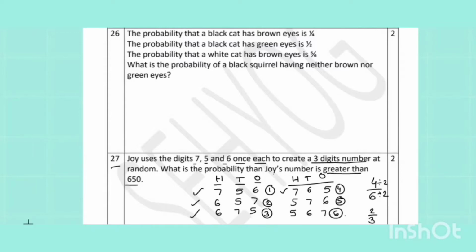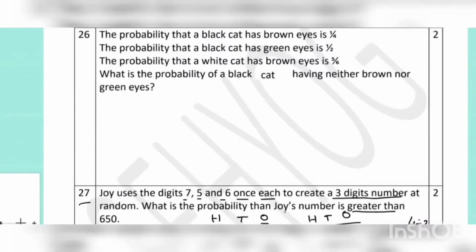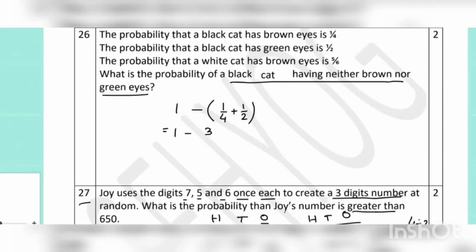In question number 26, the probability that a black cat has brown eyes is 1 upon 4. The probability that a black cat has green eyes is half. So, what is the probability that it has neither brown nor green eyes? So, first we will find out the total of the probabilities of having either brown or green eyes, which is 1/4 plus half, and then that is 3/4. So, which means neither of these two will be represented by the total whole probability 1 minus 3/4, which is 1 by 4.